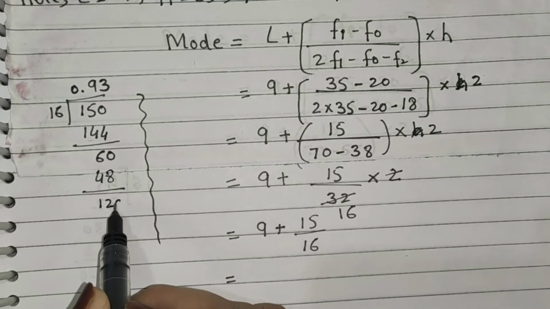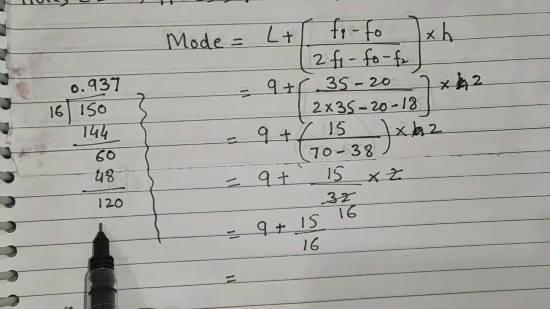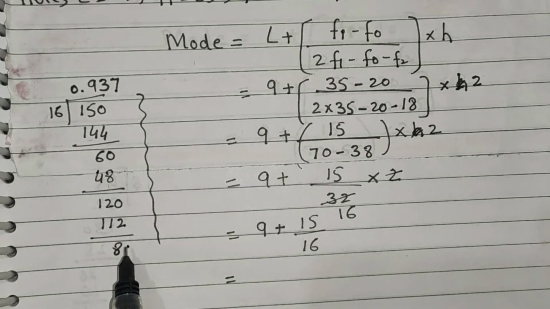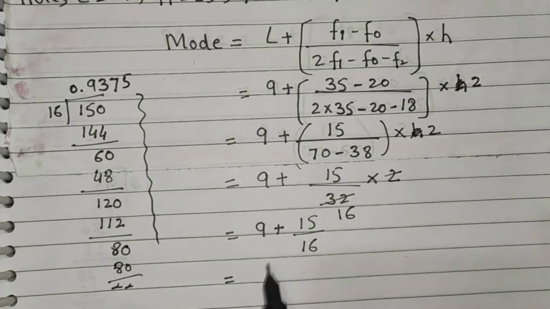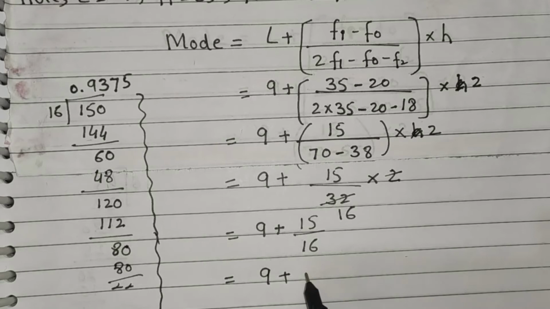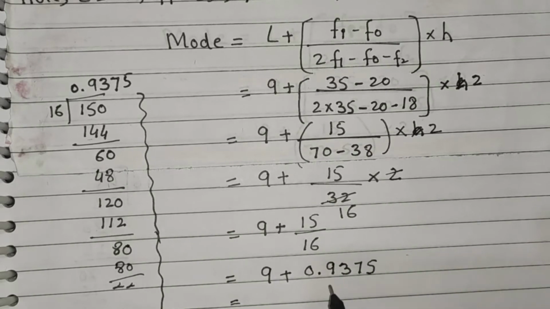Minus, we get 120. 16 sevens are 112. Now we get 8 and 0. Then 16 fives are 80. Write down here 9 plus 0.9375.